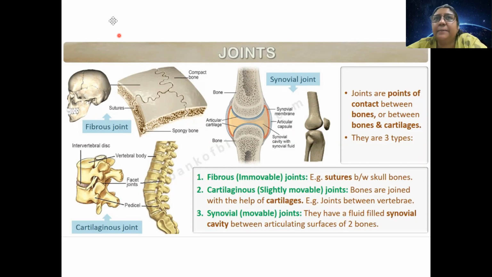How many ribs? 12 and 12, 24. First 7 are connected to the sternum and the thoracic vertebra. Thoracic vertebra. Okay? नहीं. Vertebral column जो होता है, that is made up of stacking of the vertebra. वो समझो, vertebra एक छोटा सा ring like structure है. They stack after one another to form the vertebral column.